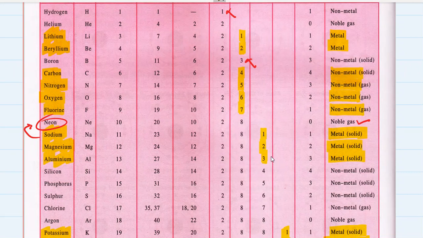So you might have this question in your mind, what about neon? What is neon? Is neon a metal or a non-metal? It is neither, actually. Neon is neither metal nor non-metal. It is actually a noble gas. Okay, so that is separate from, you can say, the categories of metals and non-metals.